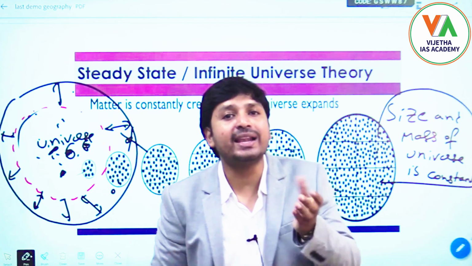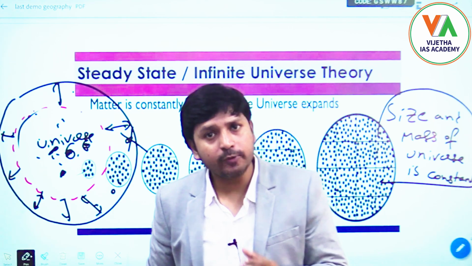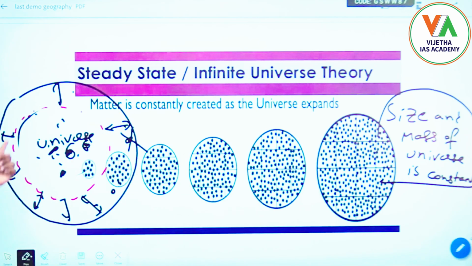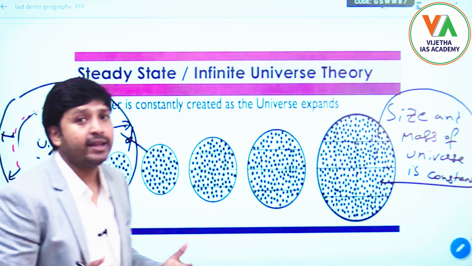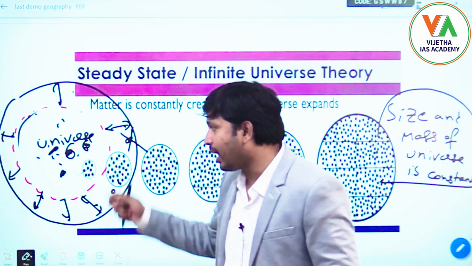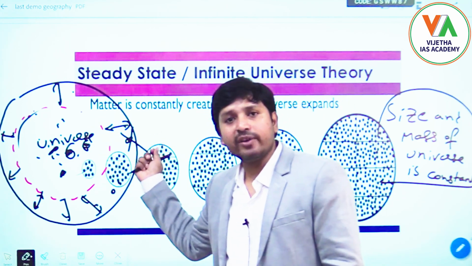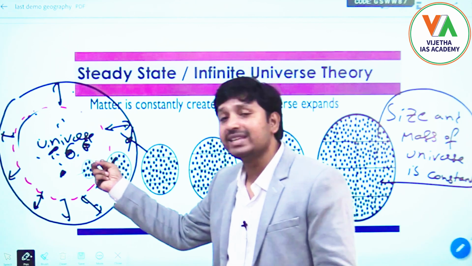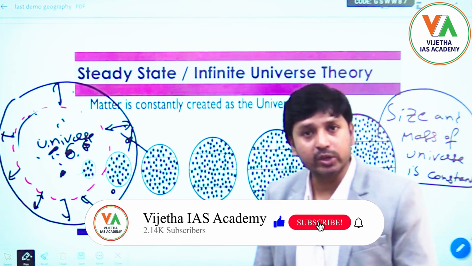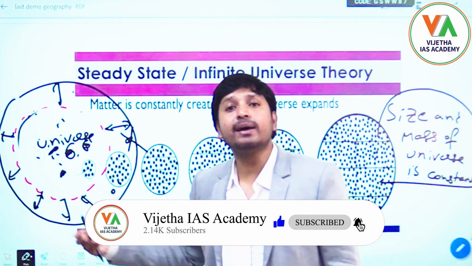Because of this balance, at any point of time, the mass and size of the universe is constant, because this is the size of the universe. This red dotted line is nothing but the size of the universe, and it is constant because whatever is within that red dotted line is considered our universe. Also, as some particles go away, some mass is reduced, but at the same time the same amount of mass is generated in the center of the universe, which keeps the mass constant.